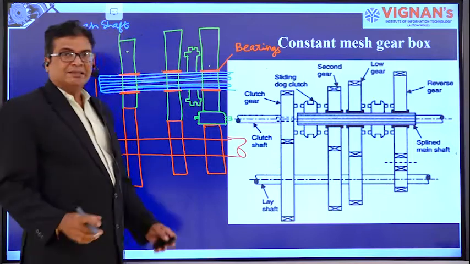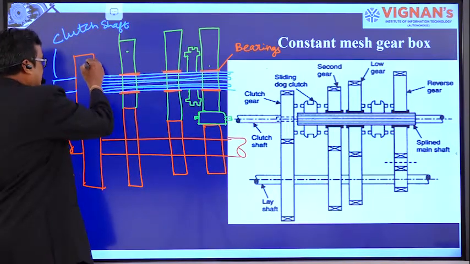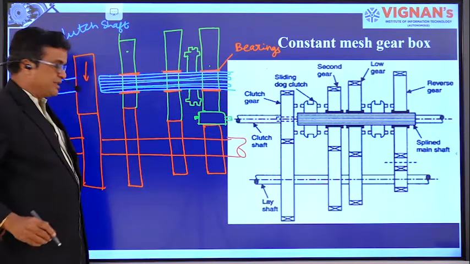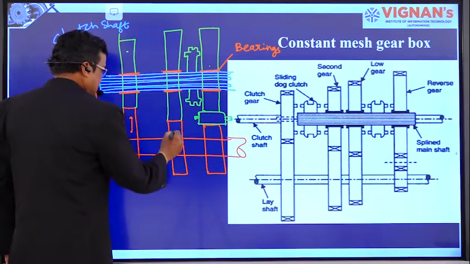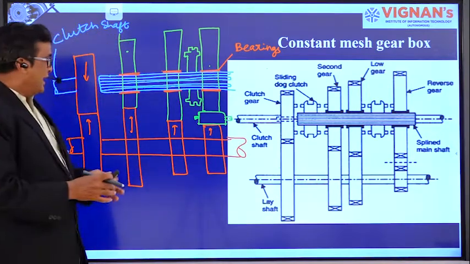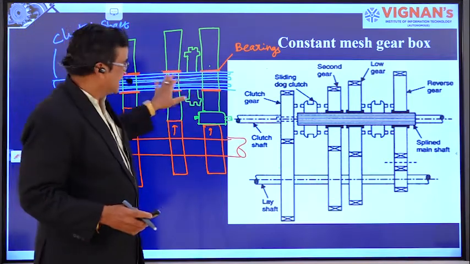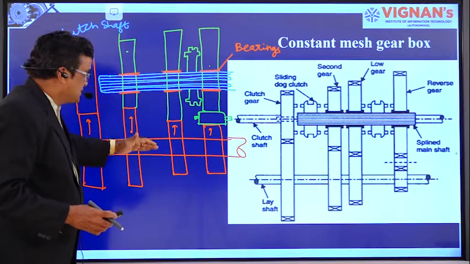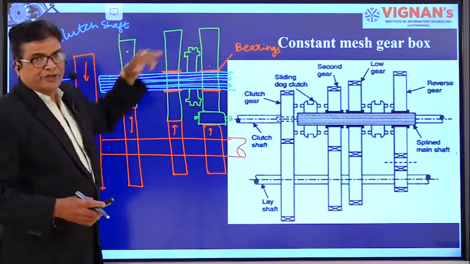Right? See, when the clutch shaft is rotating in the clockwise direction, all these gear wheels rotate in the anti-clockwise direction. That is known to all of us, right? As all the gears on the counter shaft or main shaft are in mesh with the gears on the layer shaft, all these gear wheels also rotate.